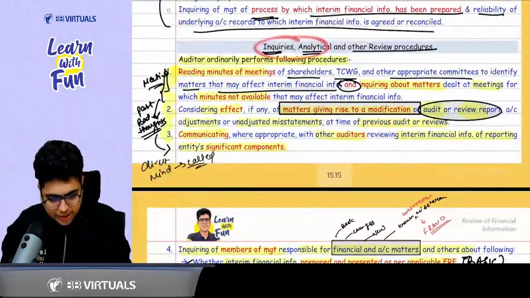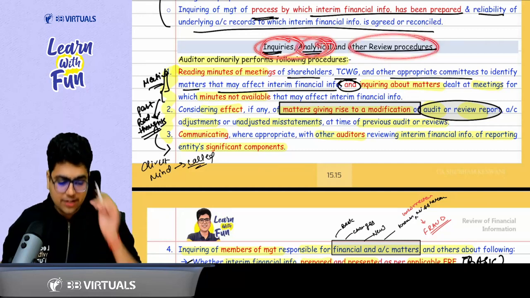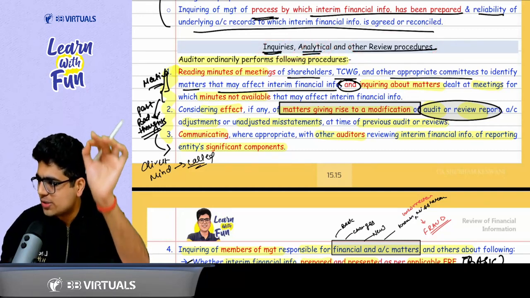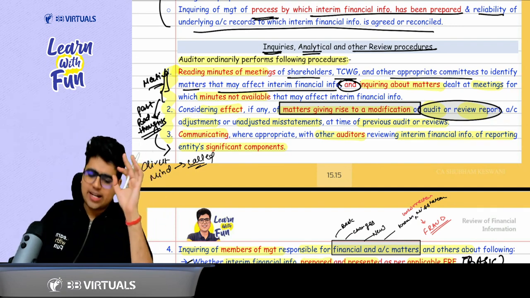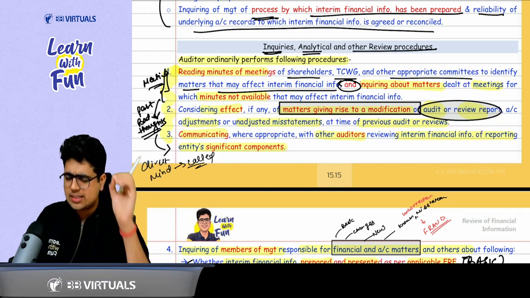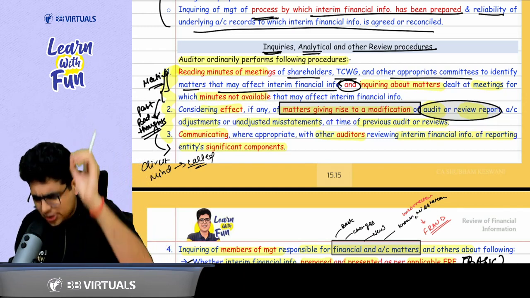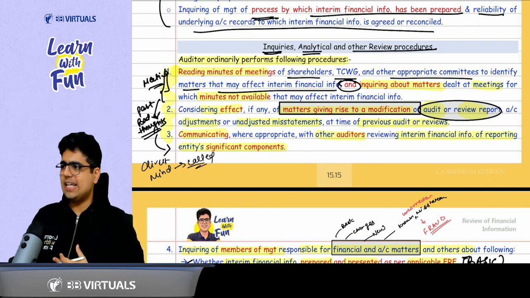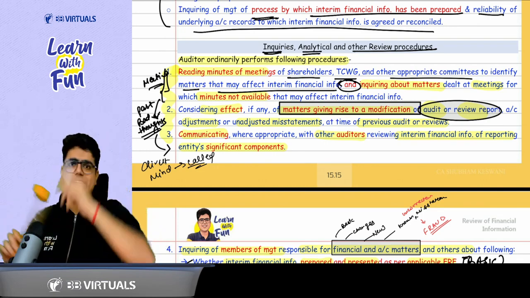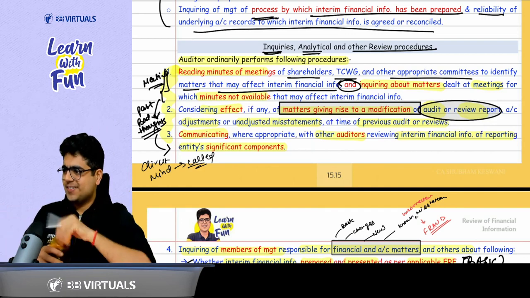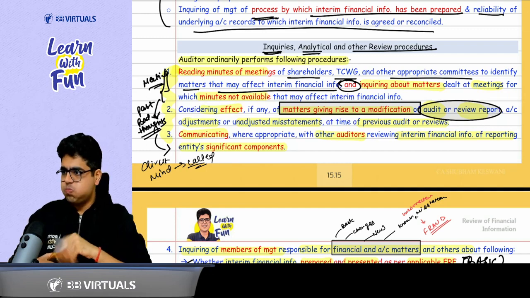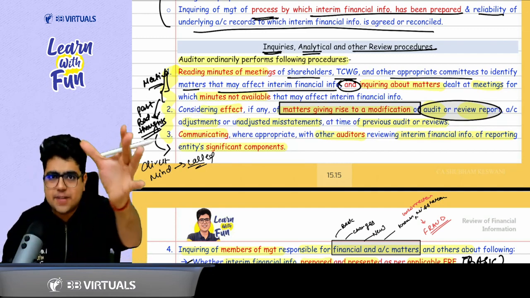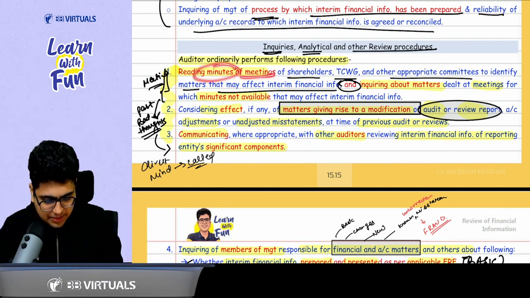Next point is about your audit procedures: inquiry, analytical and other review procedures. In this, what do you start with? Please tell me in the chat box. Let's see who all are active. In my audit procedures, what is the first thing that I'm going to do? Here also I will start with reading, but what? Minutes. Very, very good. We will start with the reading of the minutes of the meeting.